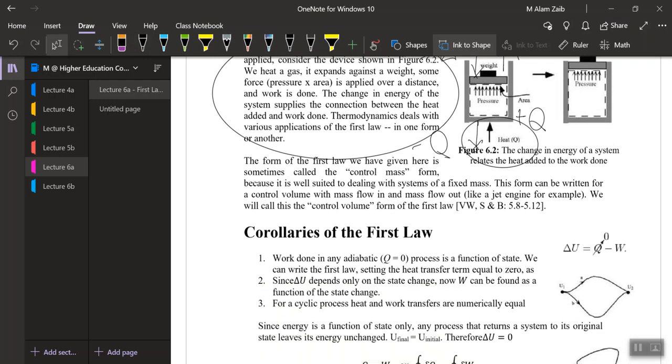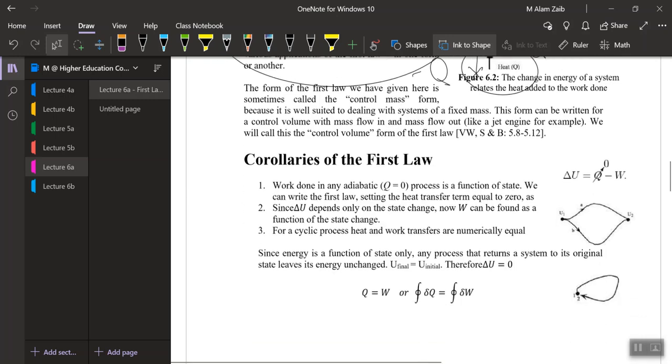But again, note that this form of the first law is given for the control mass, where the mass is fixed, and in this situation we are dealing with a fixed mass. For the control volume system, where the mass is changing, we would call this the first law of thermodynamics for the control volume system, and that's our next lecture.